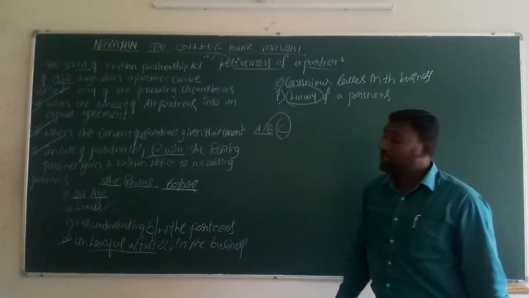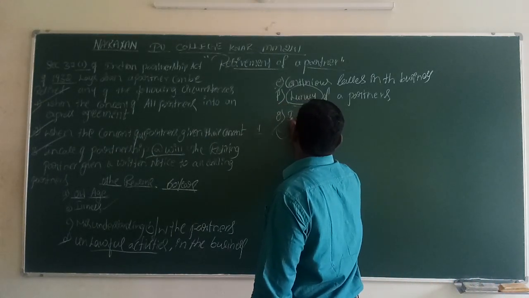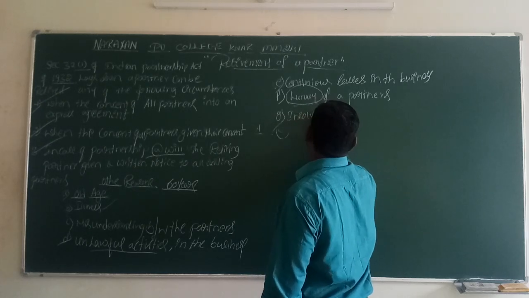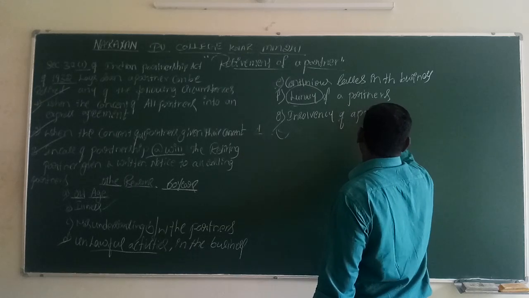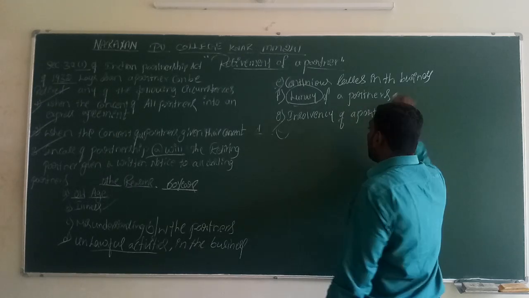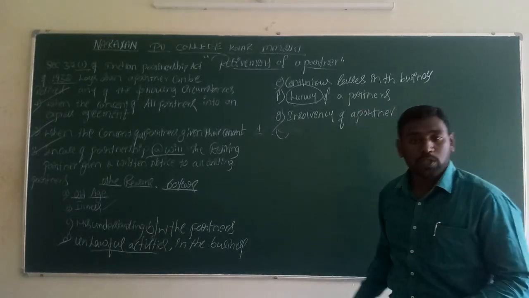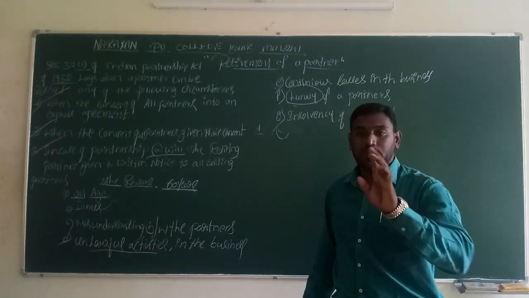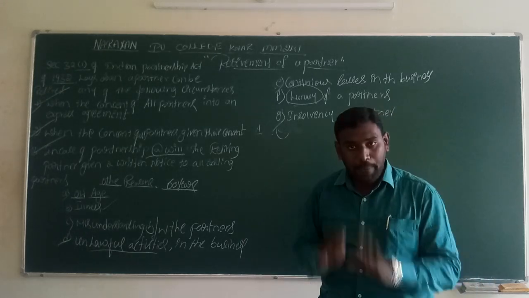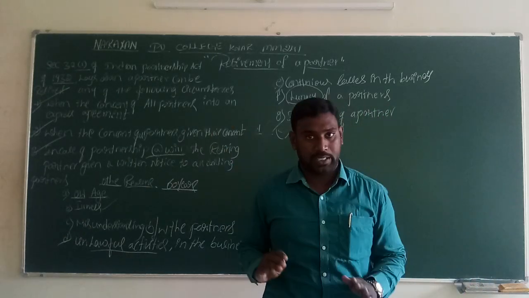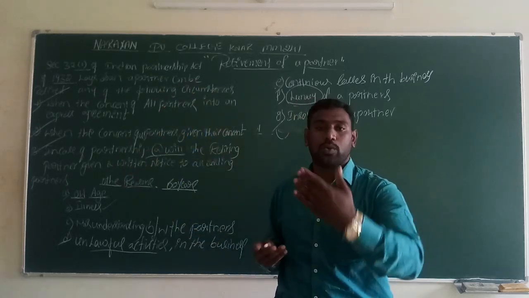And also insolvency of a partner. Another reason is the insolvency of a partner. If a partner becomes insolvent, these are opposite words: solvent and insolvent. Solvent means the person has the capacity to repay the debts, the loans borrowed from other persons or outsiders.